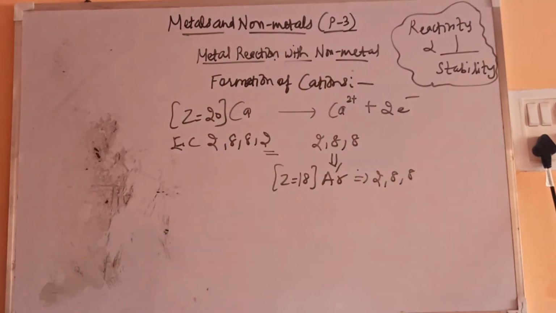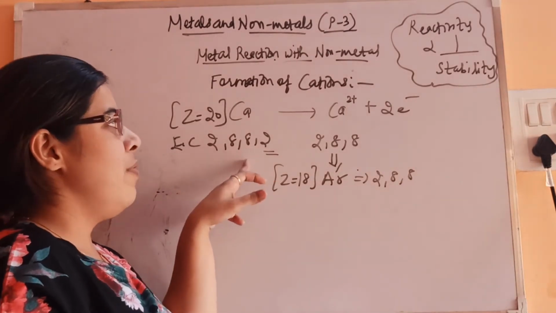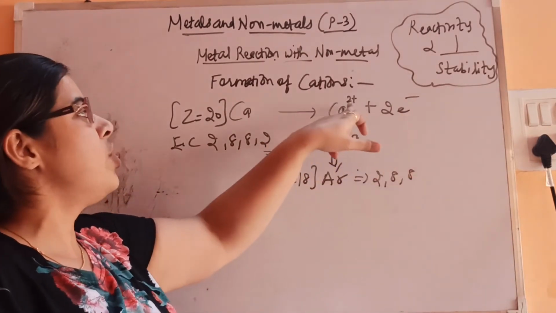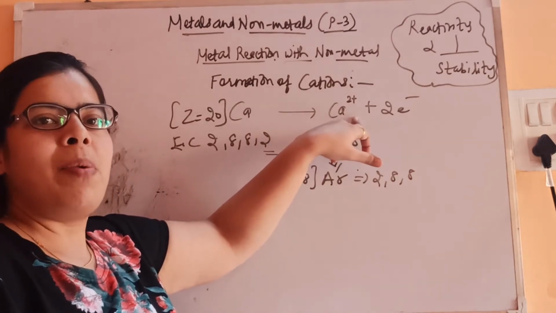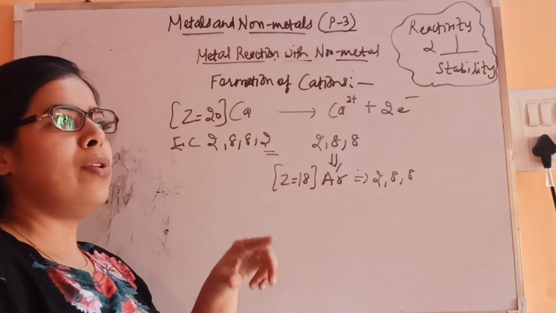So you have to keep this in mind. Whatever number of electrons are present in the valence shell, it will lose all of them, and only that charge will come on the particular element in the form of ions. See, sodium has lost 1 electron, so it is only sodium plus.